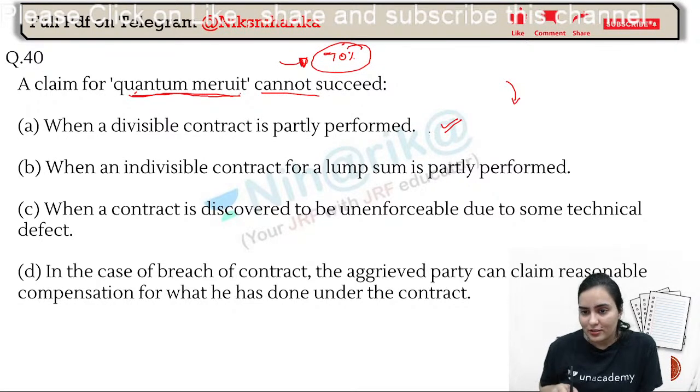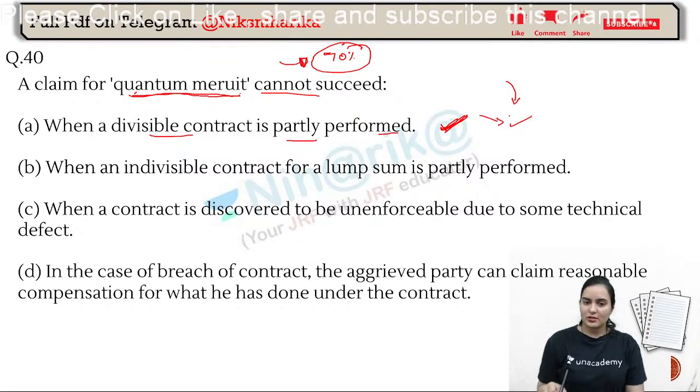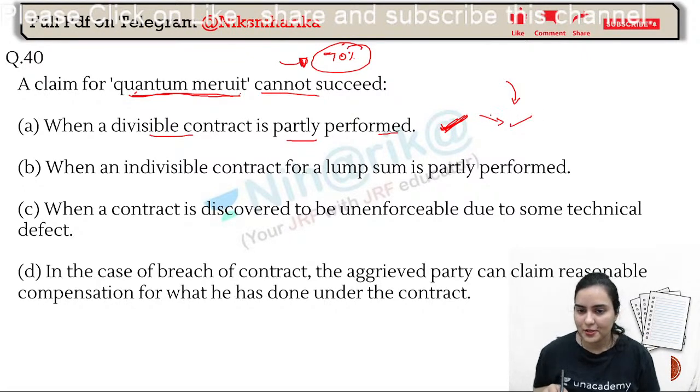So now here it is succeeding, right? Divisible contract: if it is partly performed, it will succeed, because here you will get paid. Of course, that is what the definition says. What about an indivisible contract for a lump sum that is partly performed? Will you get paid here?